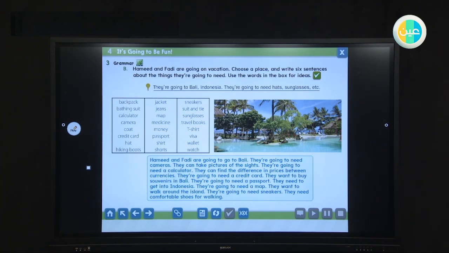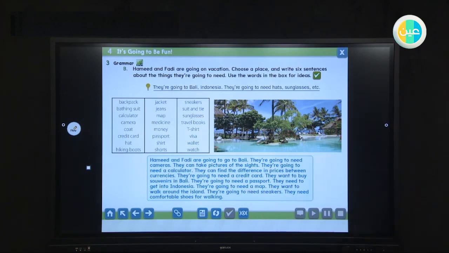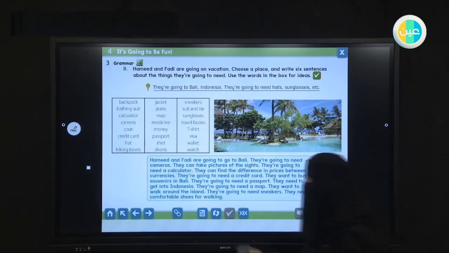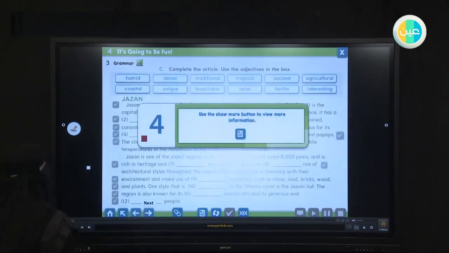They want to buy souvenirs in Bali. They are going to need a passport. They need to get into Indonesia. They are going to need a map. They want to walk around the island. You can read the rest of them.